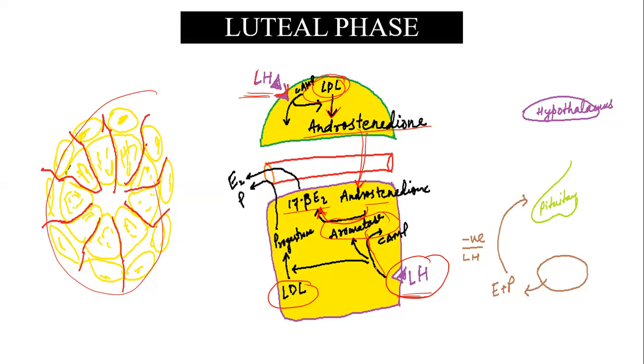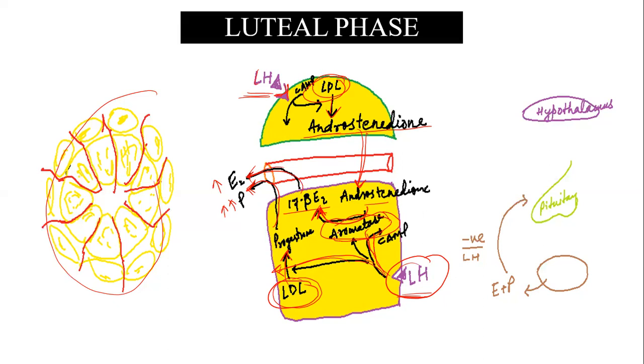And similarly, this LH stimulation will be able to convert those LDL cholesterol, which are now available in the granulosa cell also, to progesterone. So stimulation of LH to granulosa cell converts LDL to progesterone, and is also able to unlock the aromatase, which is able to convert androstenedione to 17 beta estradiol. So in this manner, the progesterone and estrogen are produced from the corpus luteum and are increasing in the circulation.